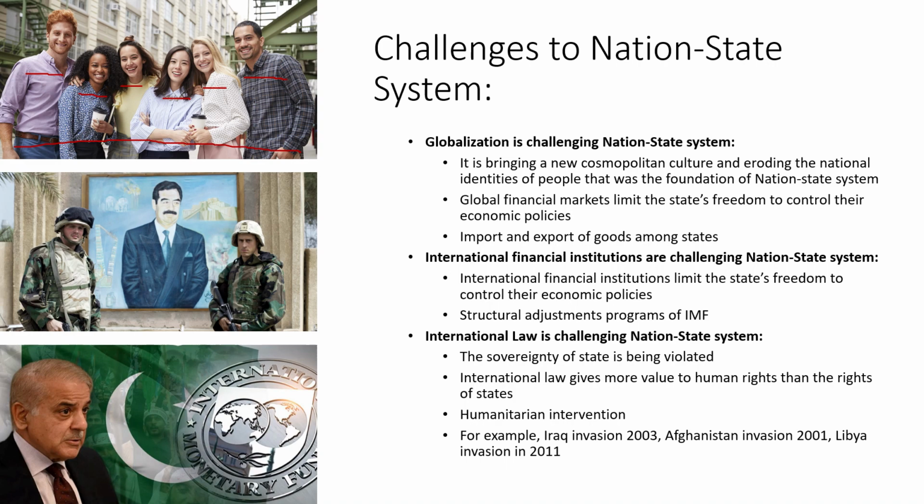If these organizations notice or get a report of a human rights violation, these forces intervene in the states. For example, the invasion of Iraq in 2003 by NATO forces. The US got the news of human rights violations in Iraq, so the US and NATO forces invaded Iraq in 2003.